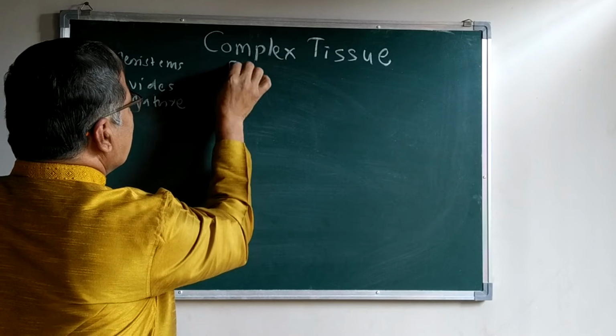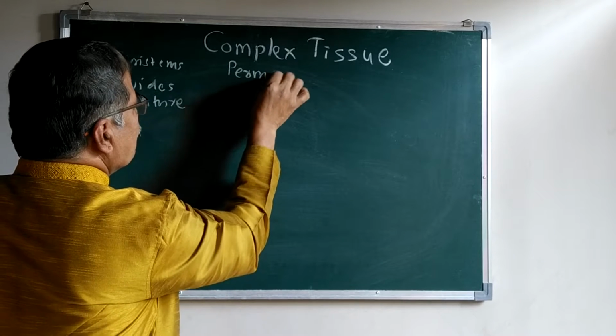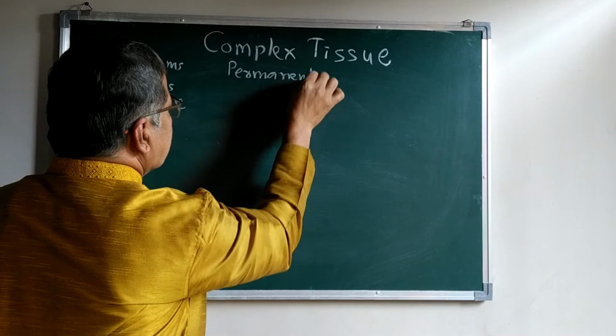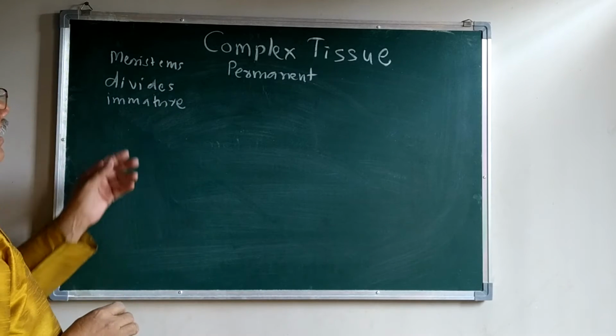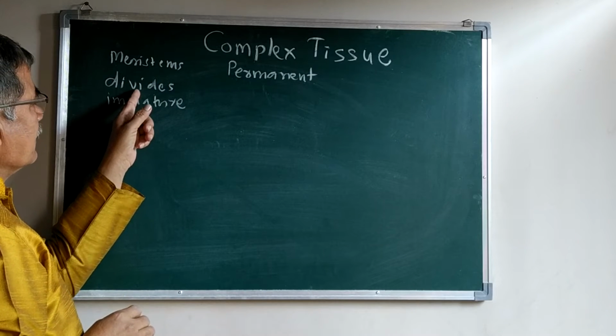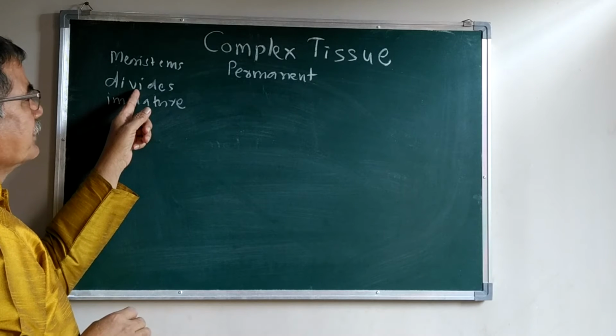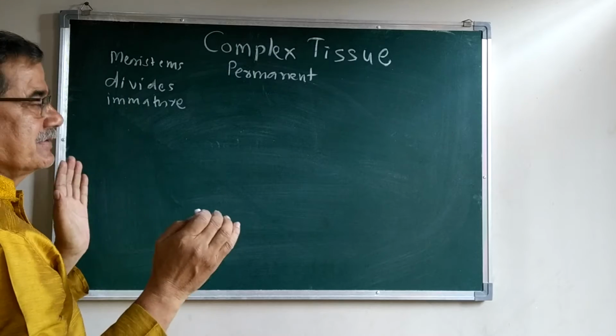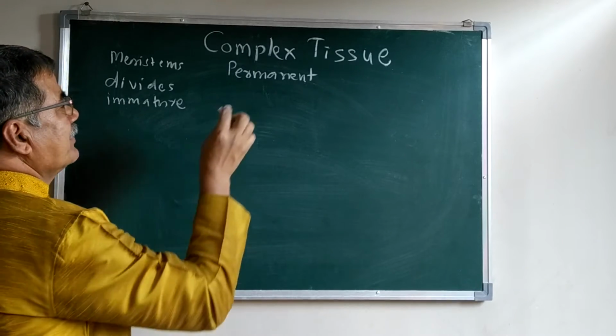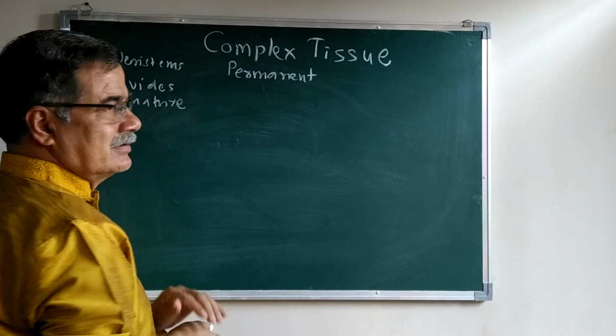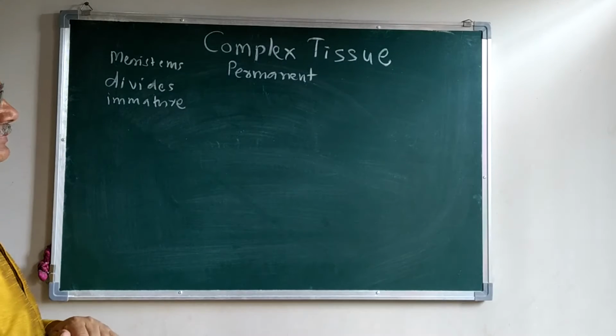The permanent tissue: after additions of the divisions of the derivatives of the meristematic tissue, the tissue stops dividing and becomes mature.